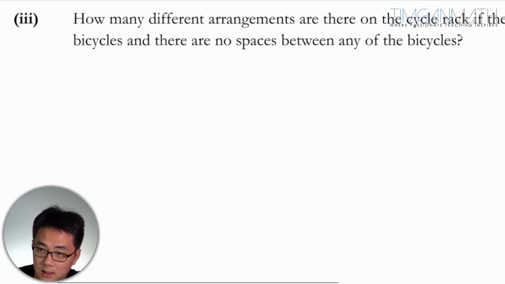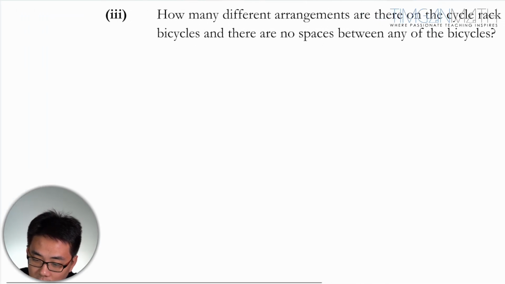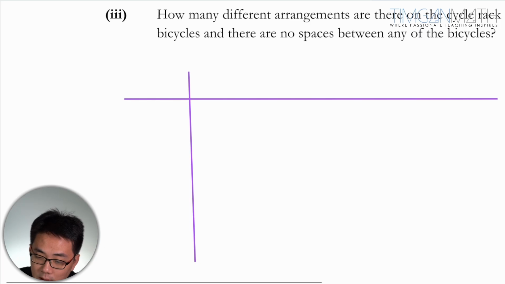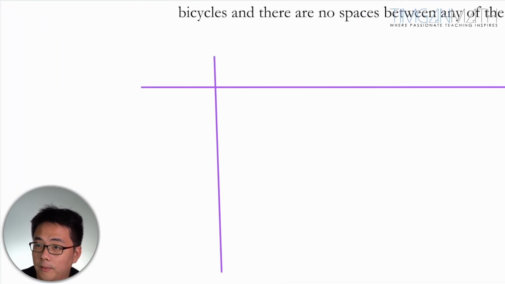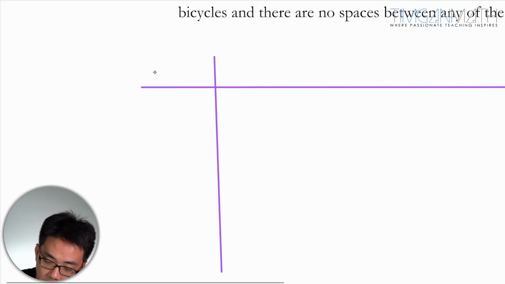The first thing is I'm going to write down all the different numbers of bicycles we have here. So we have mountain bikes, 7 of them.